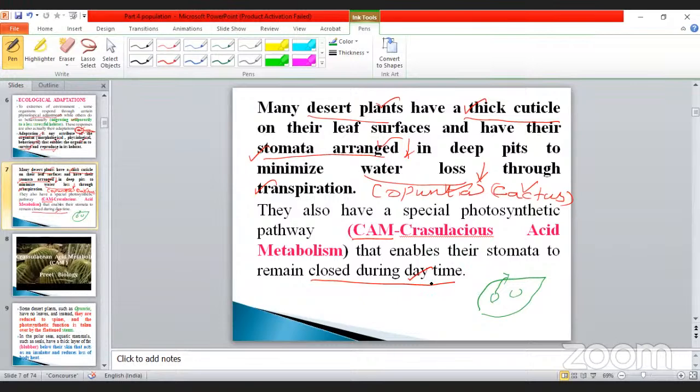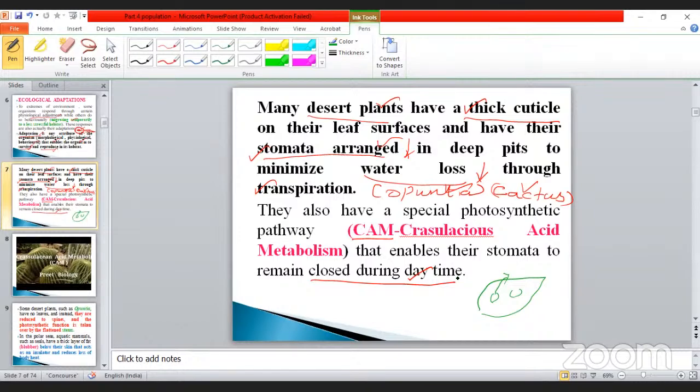But in these types of plants, the stomata number is also very less in nature, and at the same time, they are closed during the daytime. So these are the morphological characteristic features of the xerophytic plant.